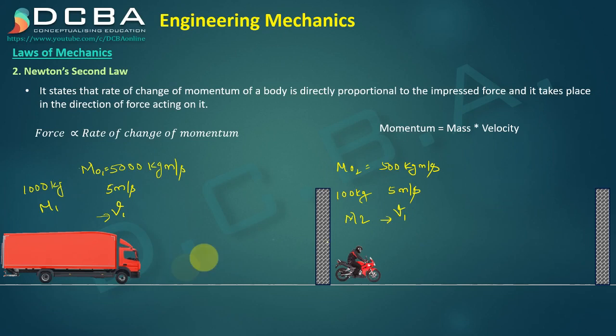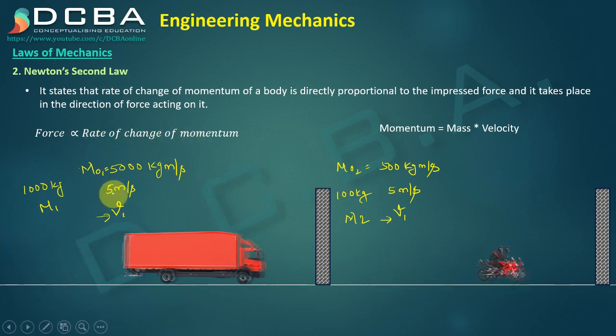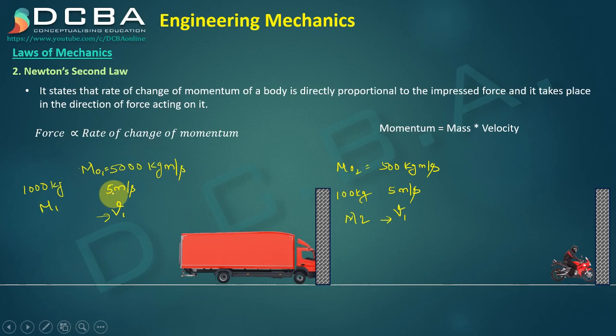Which of them is going to put the greatest force on the wall? It is obviously the truck. We know that the truck is going to put the greatest force on the wall, but how? We need that proof, right? The proof is in this equation, that force is directly proportional to rate of change of momentum. Once they start moving and hit the wall, they come to rest, right? They completely come to rest.